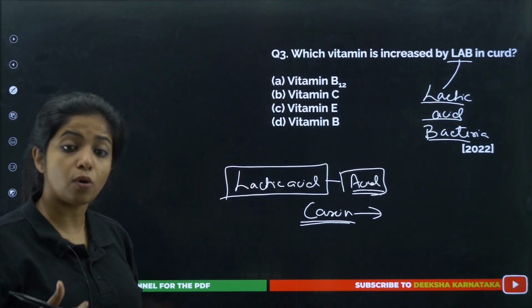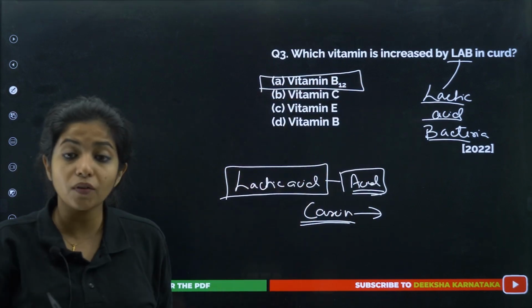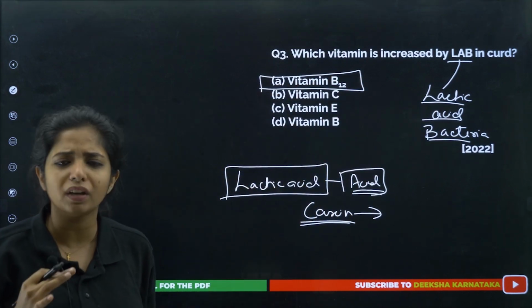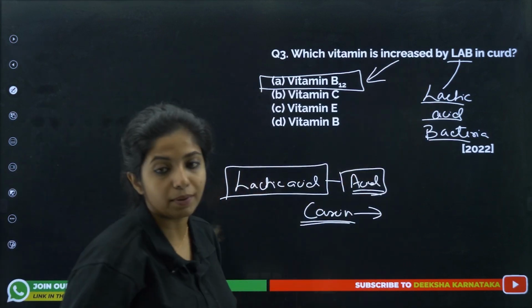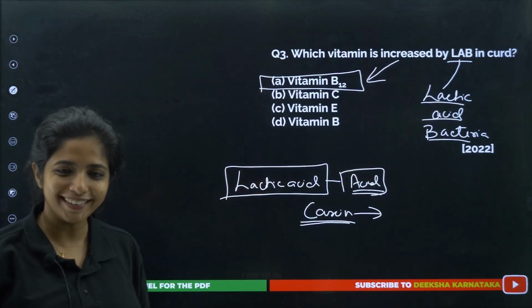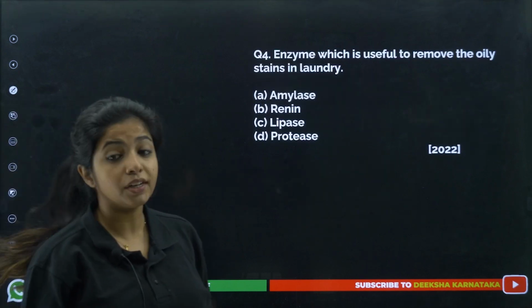Now this particular bacteria is also responsible for what? The formation of vitamin B12. So in the curd we are also getting vitamin B12, which is very important for our body. So lactic acid bacteria is for vitamin B12. You can remember like that. Cool? Next. Enzyme which is useful to remove the oily stains in laundry.